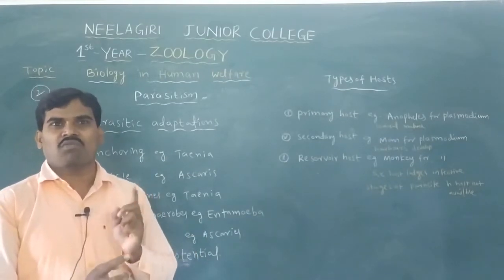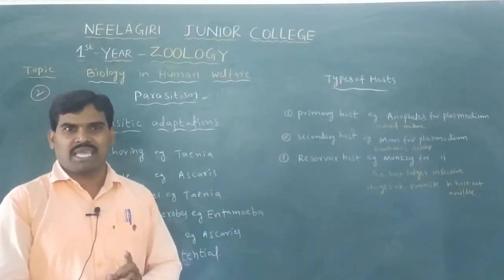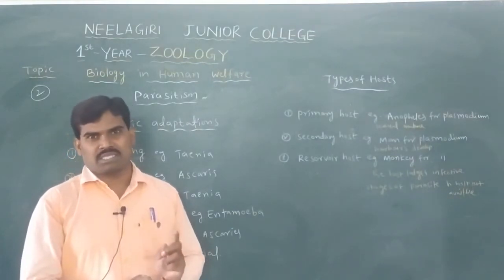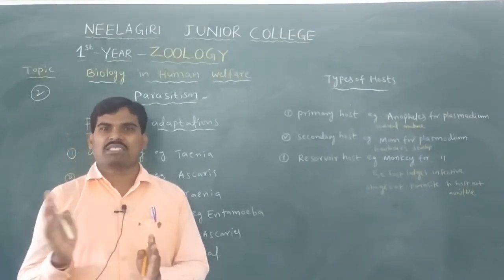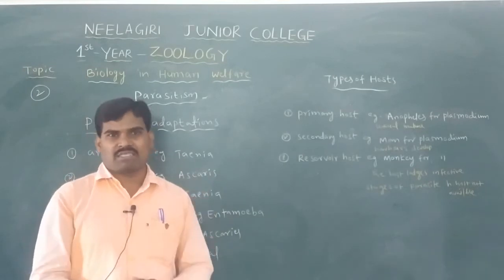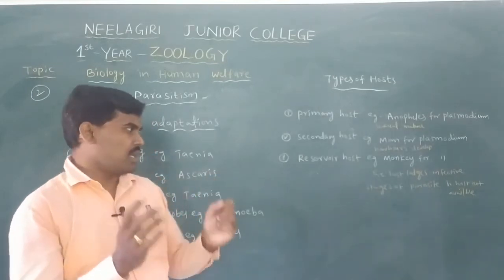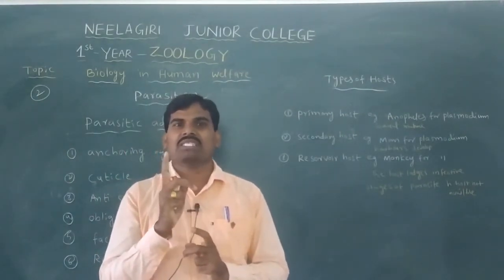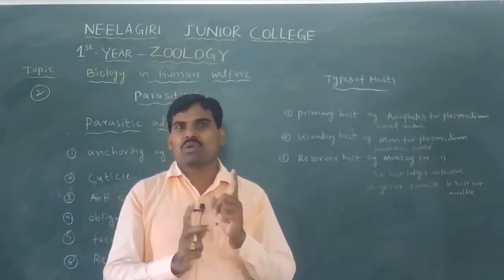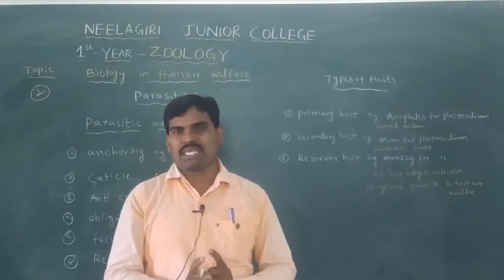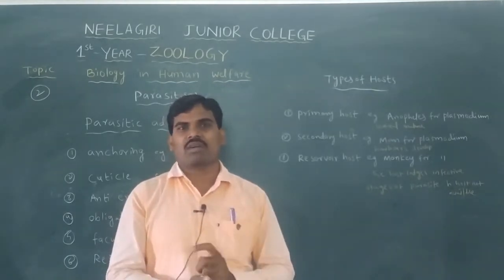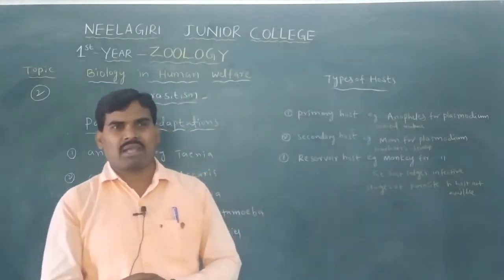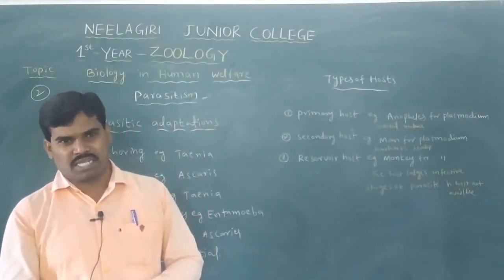Monogenetic means only one host completes the life cycle. Digenetic means two hosts complete the life cycle. That is the difference between monogenetic and digenetic parasites. Clearly observe: mono means single, di means two. Single means only one host completes the life cycle, and such a parasite is called monogenetic. If two hosts complete the life cycle, the parasite is called digenetic.